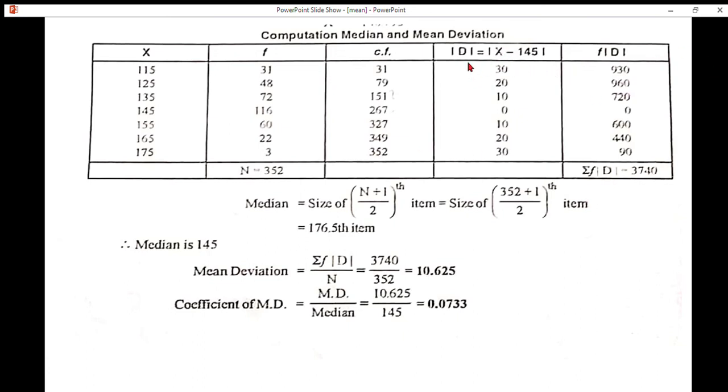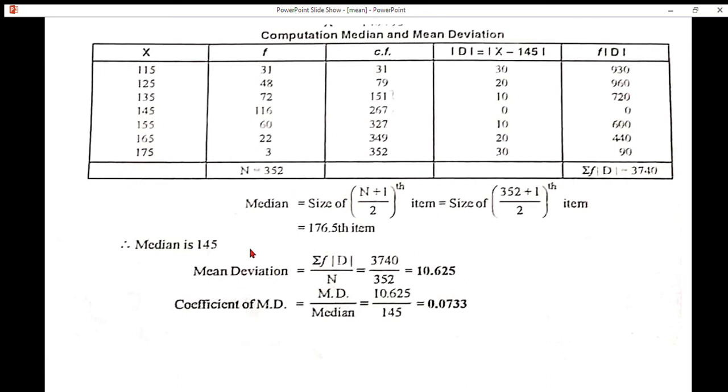Here modulus D is equal to X minus median. X value 175. Median value 145. If we simplify this, we get 30. In the same way, X value 165. Median value 145. If we subtract this, we get 20. Then F modulus D. F into modulus D. That is F value 3, modulus D value 30. So that if we multiply both these values, we get 90.